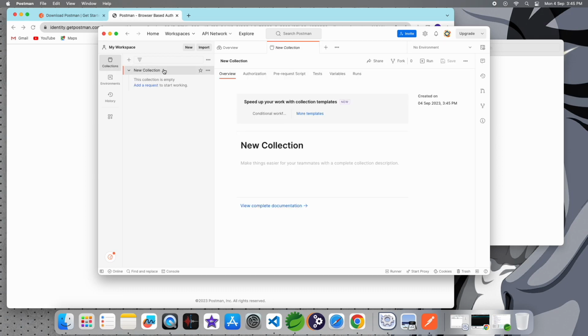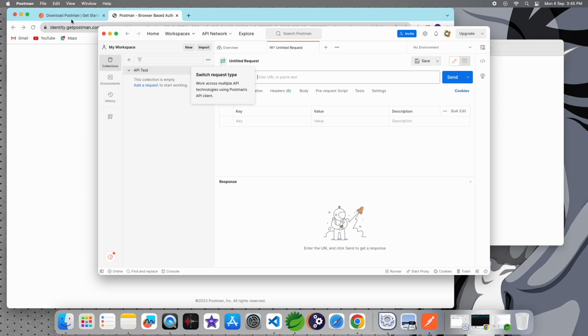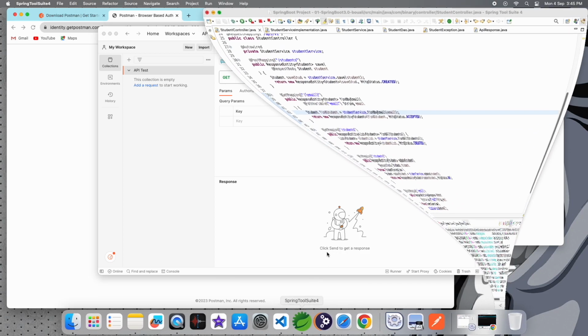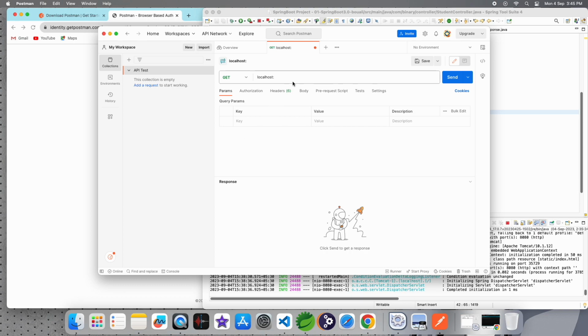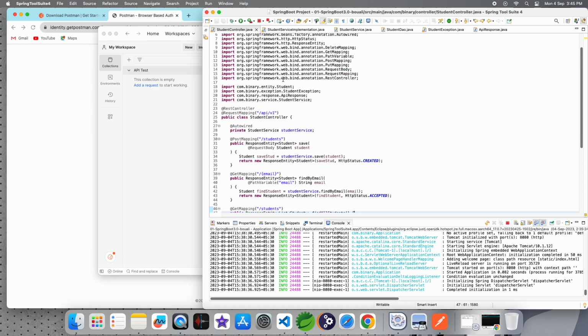And how do you check that your Postman is working fine or not? You can check it simply online. Online there are many free API services, so by that you can check those APIs on Postman. I will show how to check your Spring Boot project microservices or REST API on Postman.